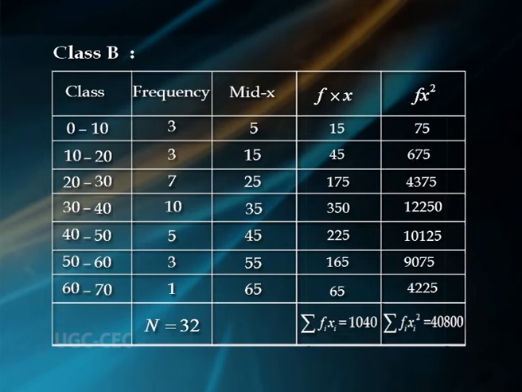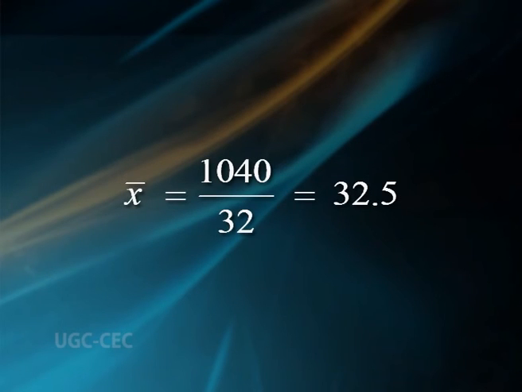f x square equal to 75, 675, 4375, 12250, 10125, 9075, 4225. Here capital N equal to 32, sigma f_i x_i equal to 1040, sigma f_i x_i square equal to 40,800. x bar equal to 1040 by 32, that is 32.5.